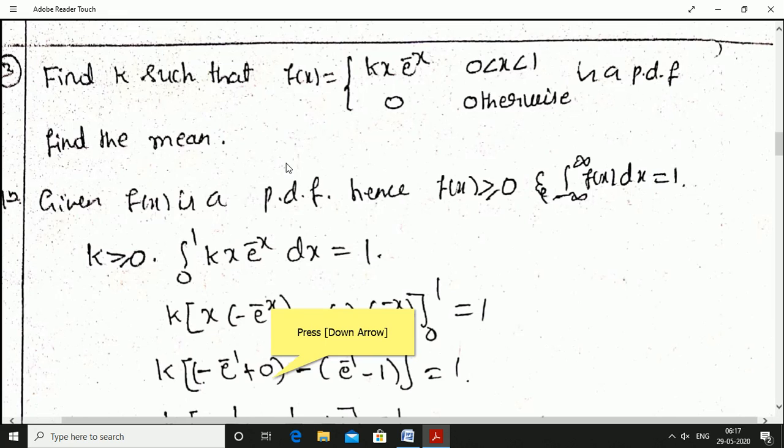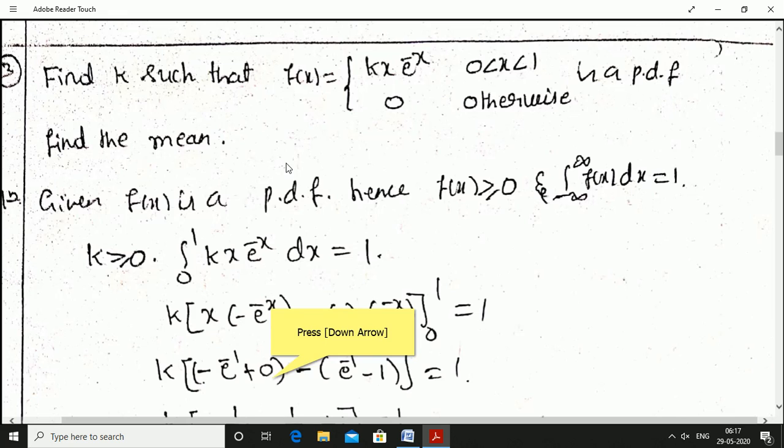F of x greater than or equal to 0 implies that k must be greater than or equal to 0. And f of x exists only from 0 to 1. Integration 0 to 1 f of x into dx is equal to 1. F of x value within the limit 0 to 1 is k x e power minus x into dx equal to 1. K constant, x into e power minus x, product of two terms.